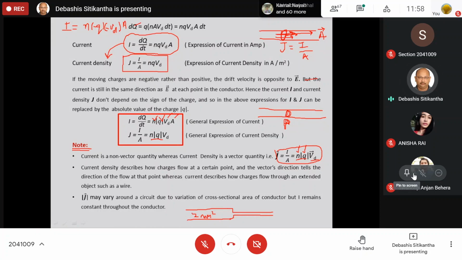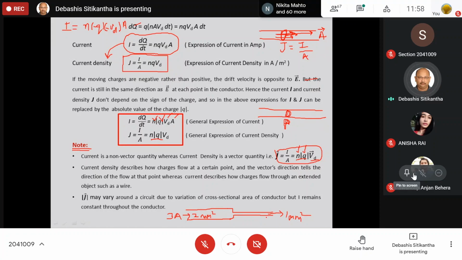So obviously, if a current of 3 ampere is flowing, then the 3 ampere will flow in the 2 mm square wire, as well as it will also flow in the 1 mm square wire. And throughout the entire length this current is going to remain the same. That means 3 ampere will flow through this conductor, 3 ampere will also flow through this conductor. So the current is going to remain the same throughout the entire length of the conductor.